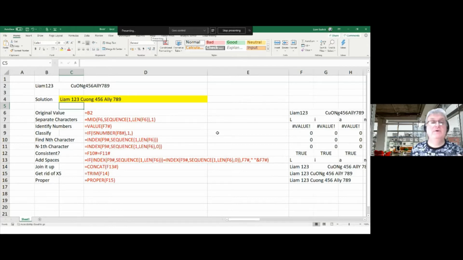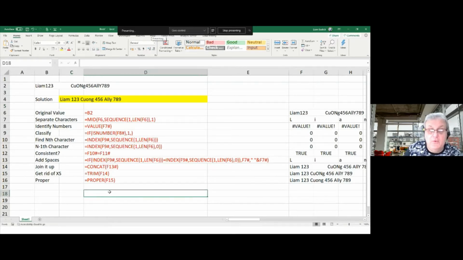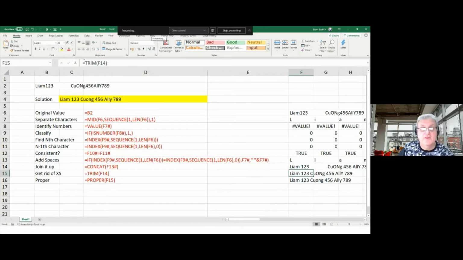Now you can build this back up to make it one big monster formula, so that you can just go in and have it as a horrible formula. And the way you do that is to go one bit at a time. So PROPER F15, well, this is the F15, so I'll take this. If I go in here and make this equals PROPER open brackets that cell, and where I've got F15 in here, I take that and I put this in.